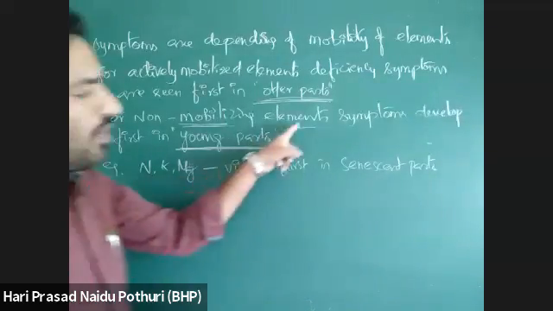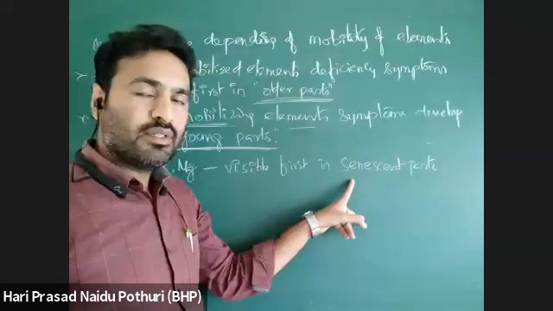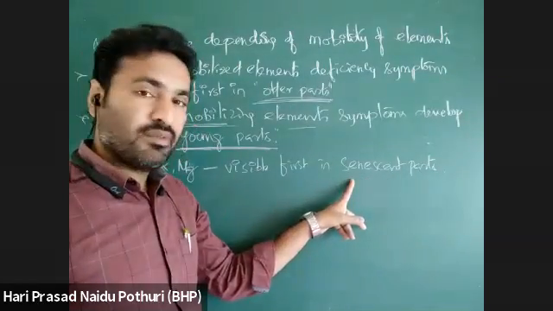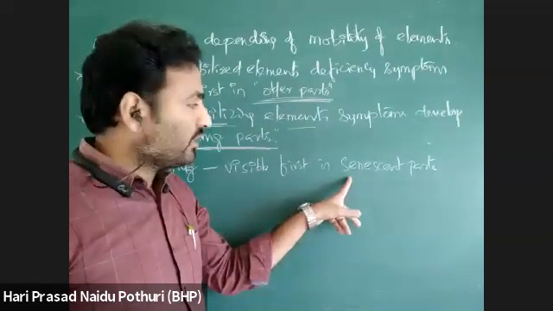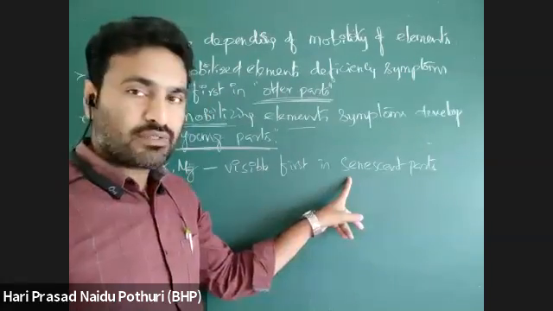So in old parts, what is happening in senescent plants? In senescent parts there is no availability of the minerals.